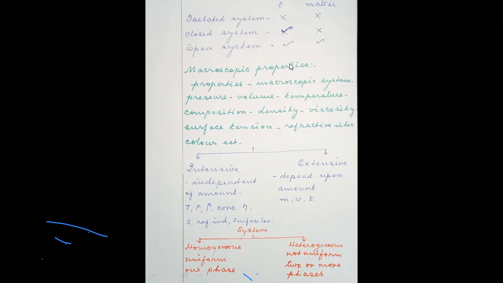Say, for example, oil and water mixed together. Oil and water mixed together, what will happen? The oil layer will be separated from the liquid layer, and there will be a line of demarcation between these two phases, which is a heterogeneous system, which is not uniform throughout. But one layer is uniform within itself, and the other layer is uniform within itself. But these two layers have a very perfect line of demarcation, which is called the boundary of the phase. So this is an example for heterogeneous system.